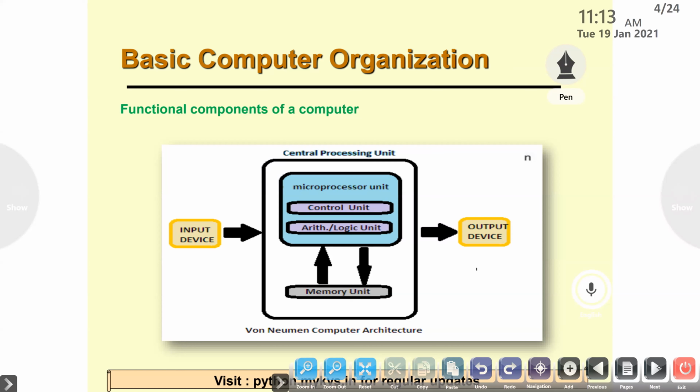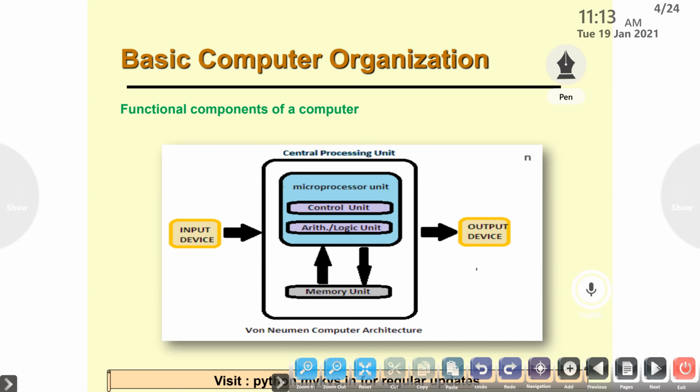Input, and see the arrows. Arrow: input device only to the system. Output device not giving anything to the computer. Arrow is from the CPU, central processing unit, to the output device. But memory, we can store data in the memory and we can retrieve data from the memory. That is why memory unit, arrow, both.